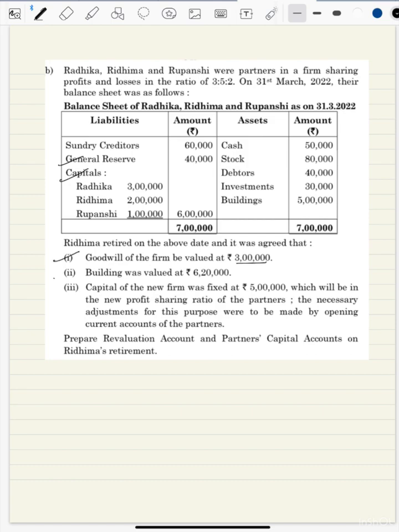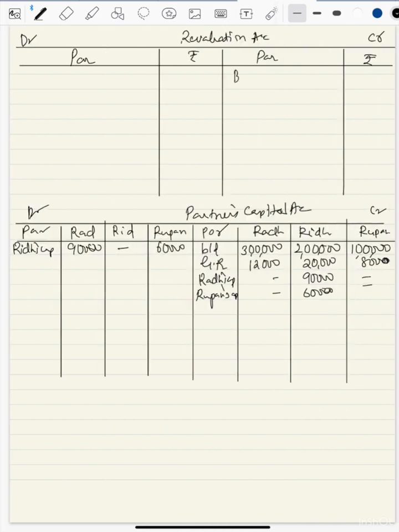Then building was valued at 6 lakh 20. 5 lakh was the value and now it is 6 lakh 20. So there's a profit of 1 lakh 20,000. So come to revaluation account, credit side, write down building 1 lakh 20,000.